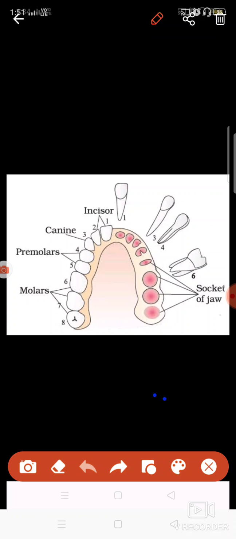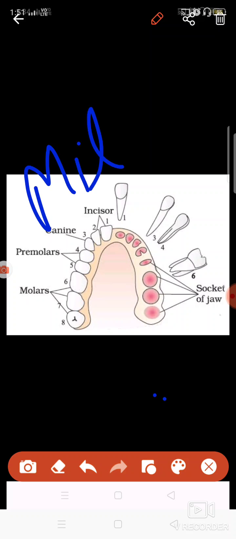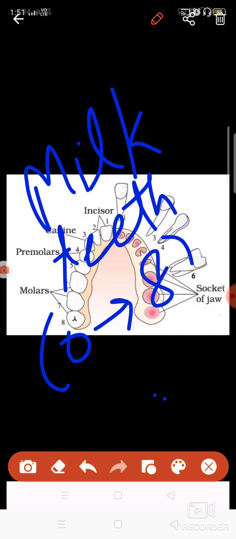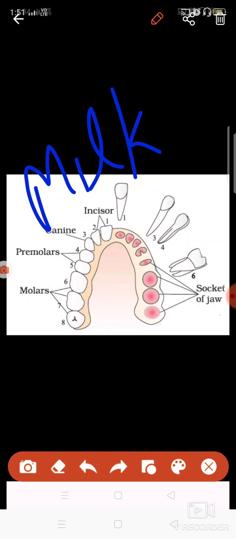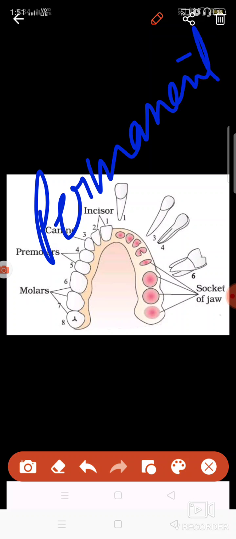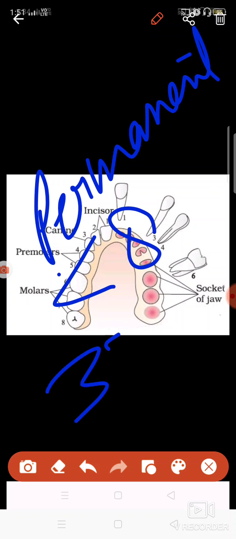So basically there are two sets of teeth. One is known as milk teeth. Milk teeth grow in your body from infancy to around 8 years. These milk teeth grow and they fall off. These are 20 in number. Then whenever the milk teeth have fallen, the second set of teeth grows in your mouth, and these are known as permanent teeth. Permanent teeth grow from above the age of 8, and these are 32 in number.